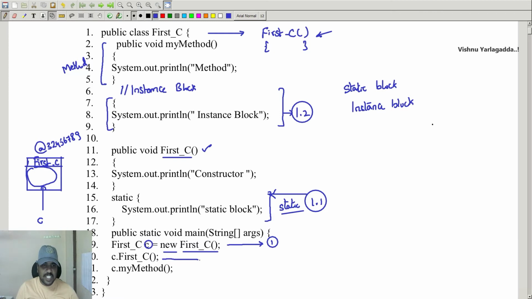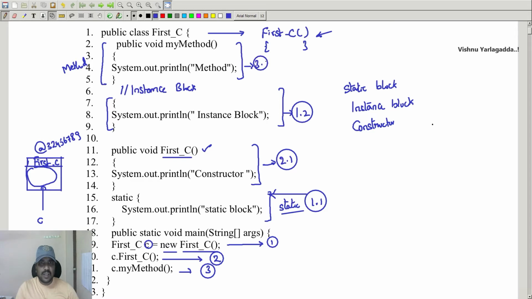Then the next statement is c dot first_c. I'm calling a constructor, so this statement is valid, and we can create like this. Then this is 2.1. Only one statement will be called, that will be the constructor, so constructor will be printed here. Then the third step will be executed. This is my method. Whenever you are calling my method, this will be executed. This is the 3.1. So the next output will be method.